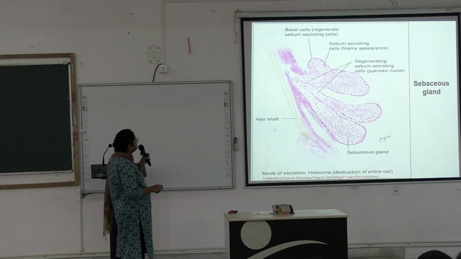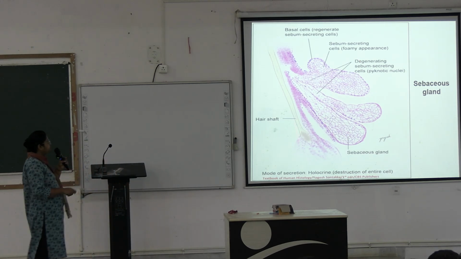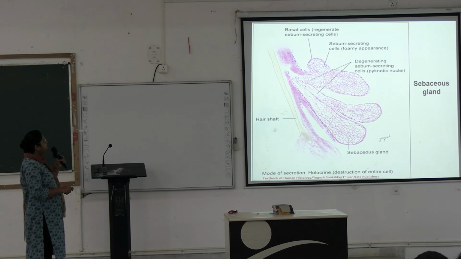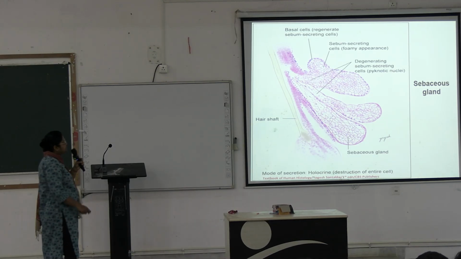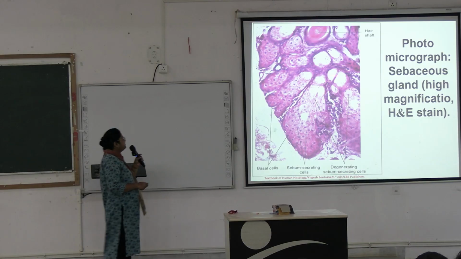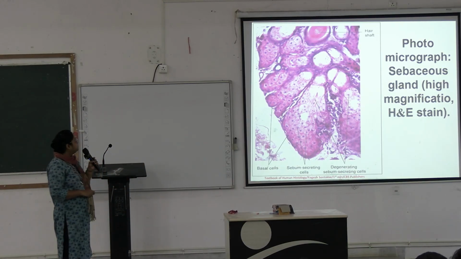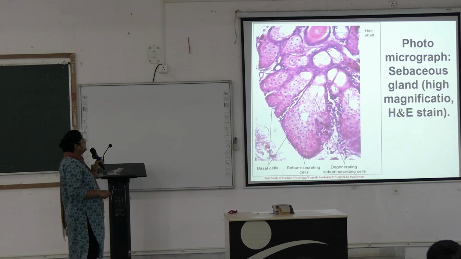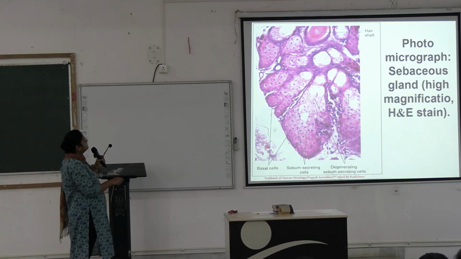See here, these are the basal cells and here are the secretory cells. And here is one hair shaft. The duct is opening near the hair shaft. Okay, sebaceous gland appears like this in histology sections. It will stain like this in HE staining. Here are the degenerating sebum-secreting cells, here the secretory cells, and here the basal cells. And they are opening near the hair shaft.